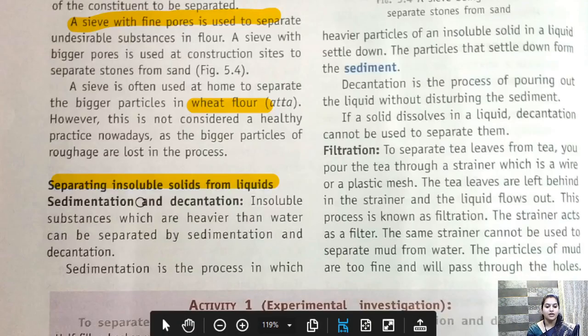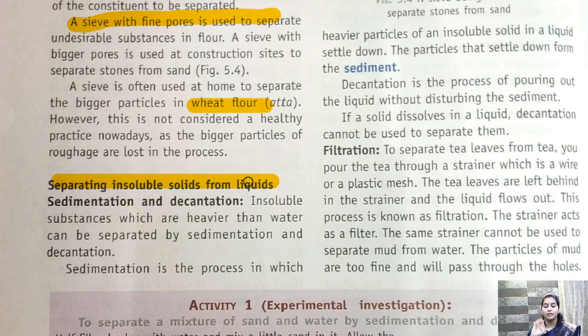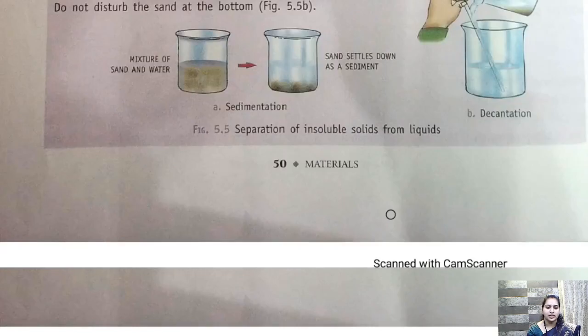Then we have insoluble solid from liquid. Insoluble solid from liquid, children. अगर हमारे पास पानी है और अगर कोई ऐसा solid है जो कि उस पानी में mix नहीं हो रहा है तो हम उसको कैसे separate करेंगे? So we have different methods for that. First we have sedimentation and decantation, then filtration, then we have